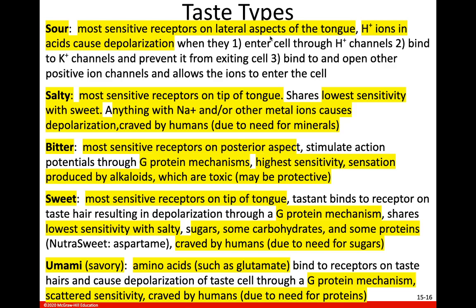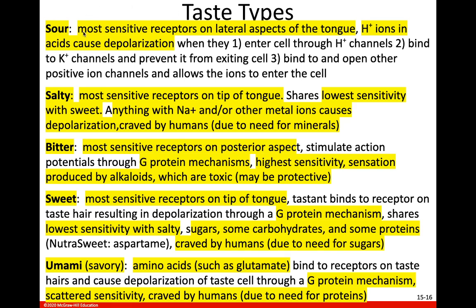Basically what this means is that the lateral sides of your tongue are most sensitive to sour. Okay, what we're going to see is that all of these taste buds are sensitive to all 5 tastes, but some are more sensitive to a certain taste. They can taste all tastes, but they're more sensitive to certain tastes. So basically, the taste buds on the lateral portions of your tongue are going to be most sensitive to sour.